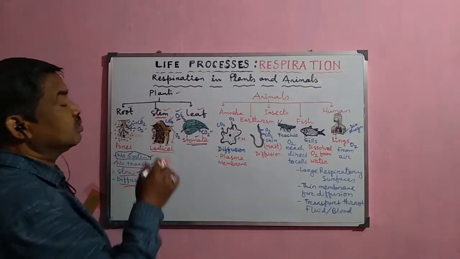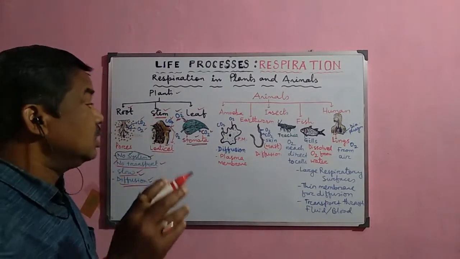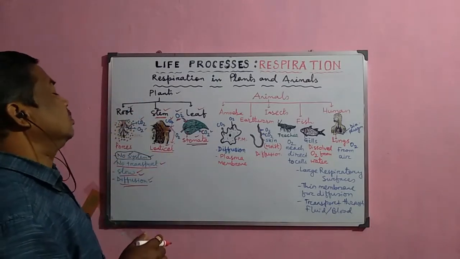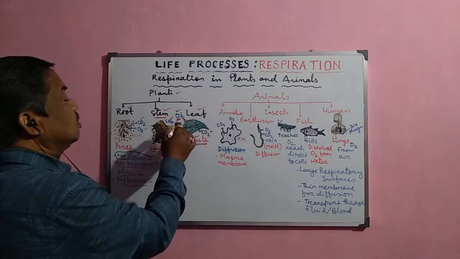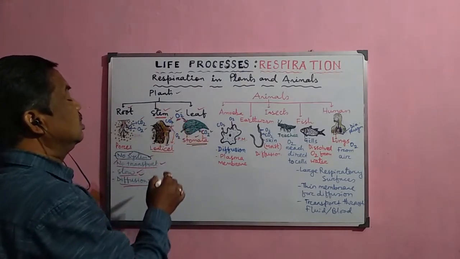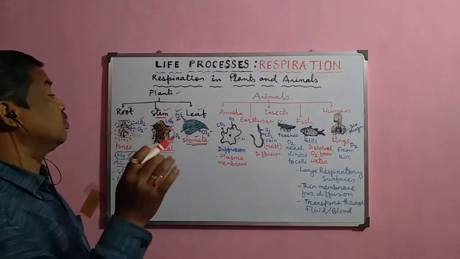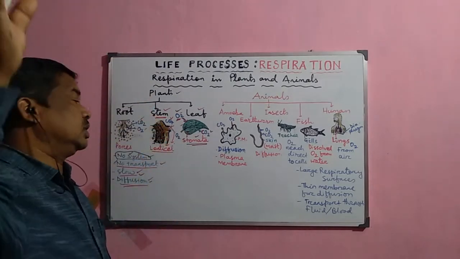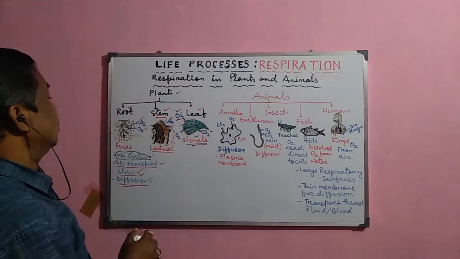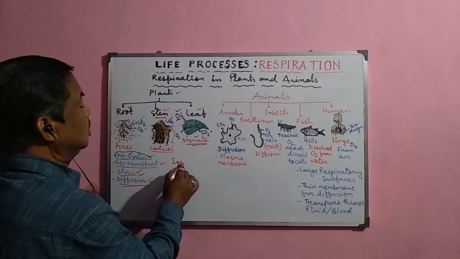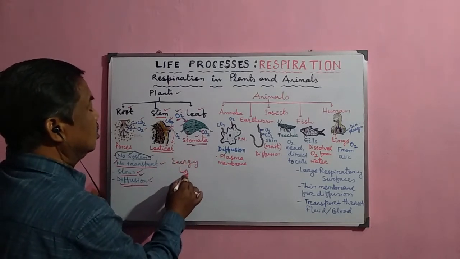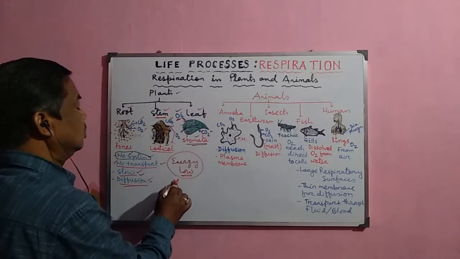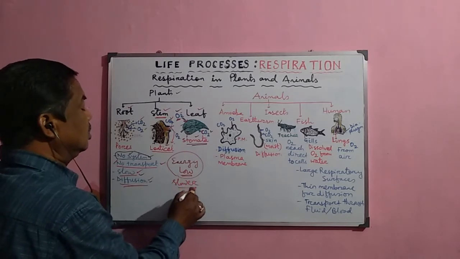There are thousands of stomata in each leaf, and there are thousands of leaves on each tree or plant. So a large amount of oxygen and carbon dioxide is exchanged here, but it is not actually absorbed from the outside because it is continuously going on throughout the leaf surfaces. In plants, the energy requirement is low, so the process of respiration is also slower in comparison to animals.